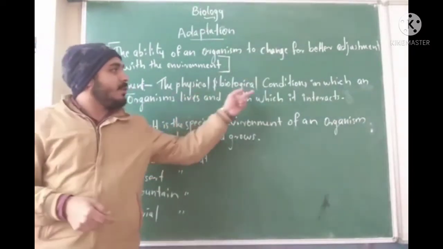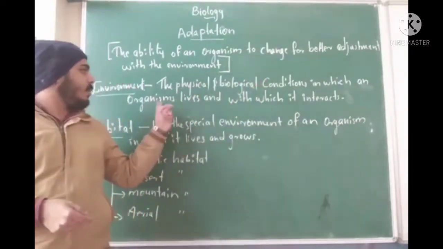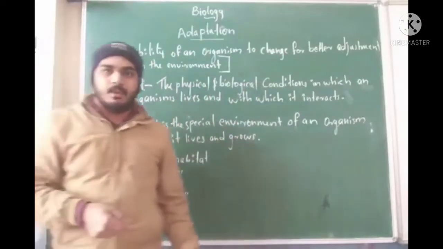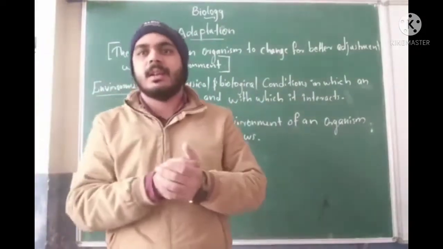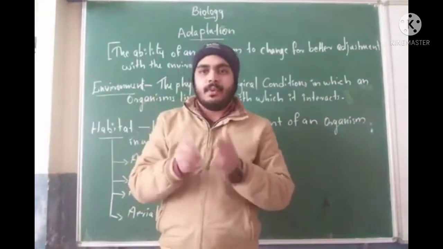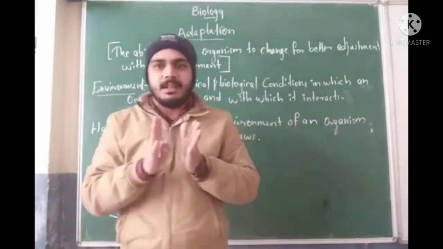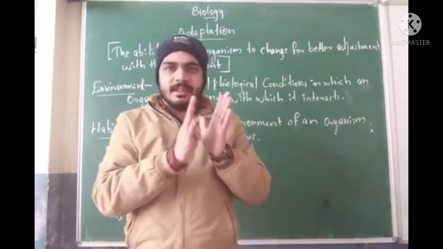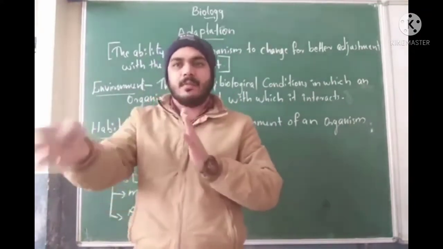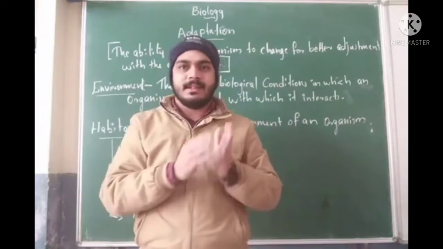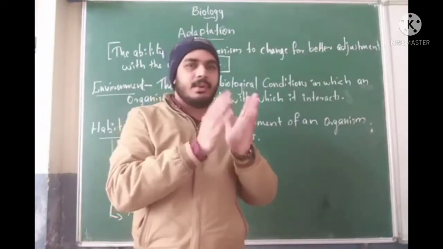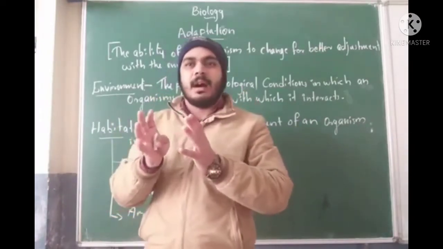Physical and biological conditions. So if an organism wants to survive in a particular place, it needs physical interaction with the environment. That means it also needs biotic and abiotic assistance.